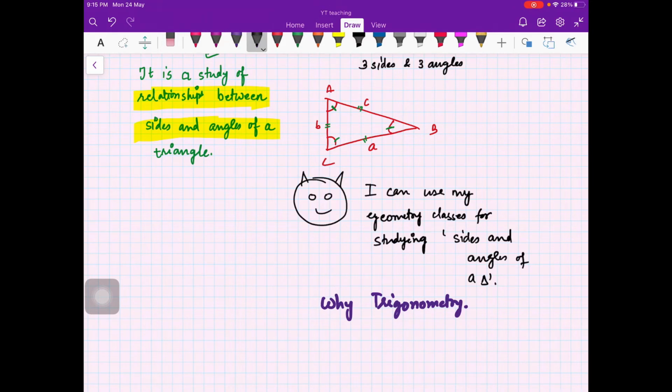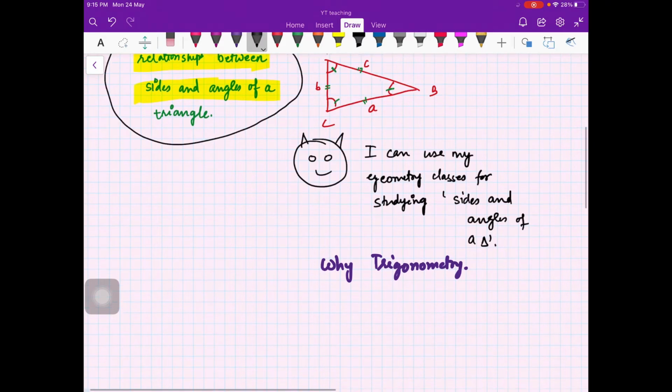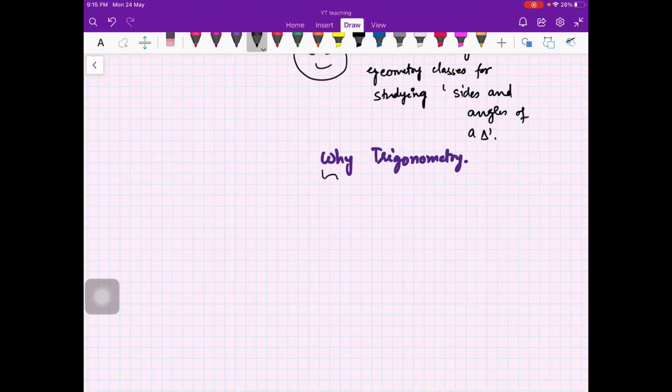But because I just told you the definition of trigonometry, that it is a study of sides and angles of a triangle, you are questioning me that we can do that just with the help of geometry. Why are you teaching us a new subject? So I'll give you an example. Here, why trigonometry, why not geometry? Here is an example which tells you why you are going from geometry to trigonometry,